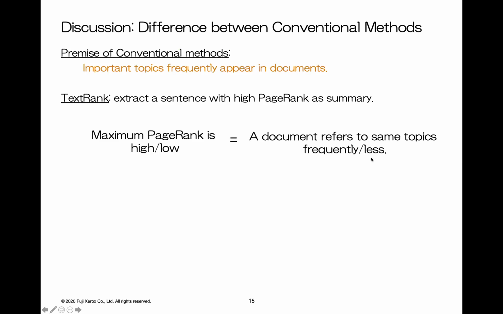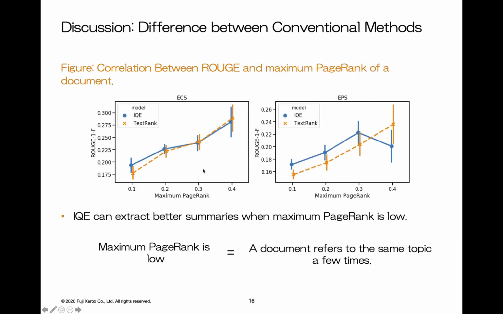If the maximum PageRank is low, that means sentences are basically referring to different topics. The figure shows the correlation between ROUGE and the maximum PageRank. If the maximum PageRank is low, the performance of TextRank becomes worse. Our model IQE achieves better results than TextRank when the maximum PageRank is low. This supports that our model IQE can extract important sentences, even if the topic is referred to only a few times.